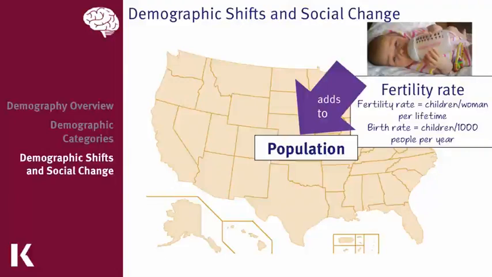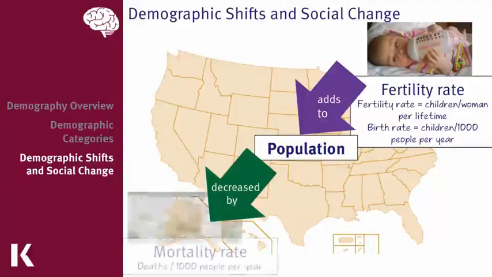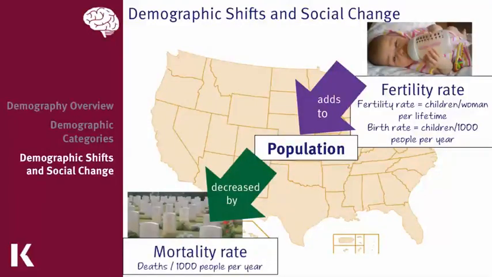So the fertility rate contributes to the growth of the population, and the population is then decreased by the mortality rate, which is defined as the number of deaths per 1,000 people per year.